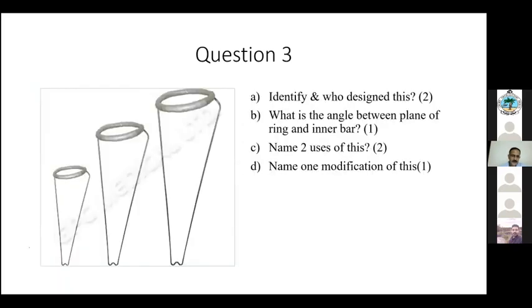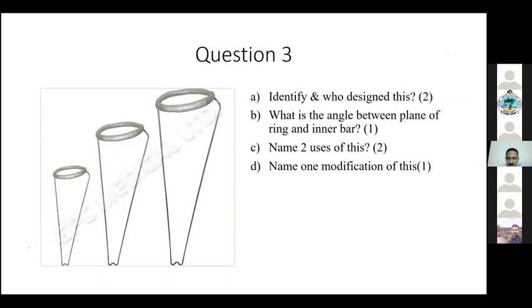So this we have already discussed. Who can say this? Harsh, what is this? This is a Thomas splint, sir. Very good. So what is the purpose? Sir, purpose is for fracture shaft of femur stabilization, sir. For immobilization and stabilization in the ward. Okay, very good. So that shows that you all are working hard in the ward.